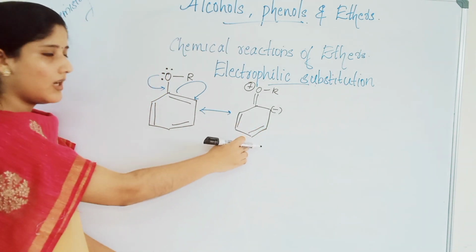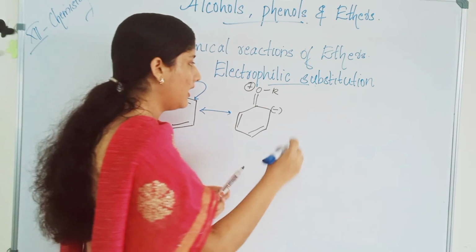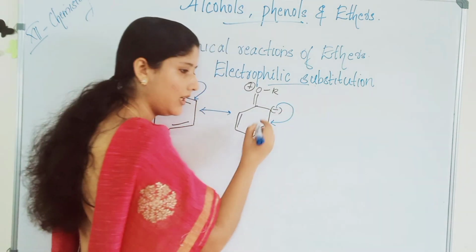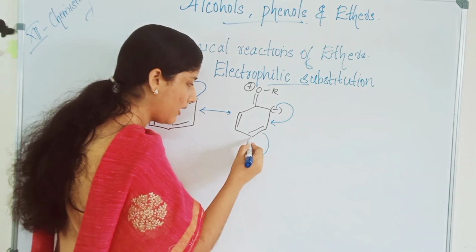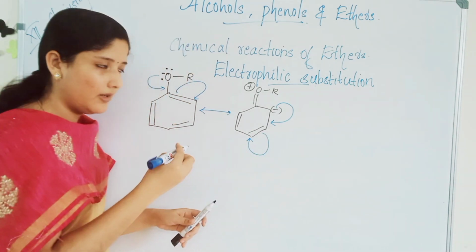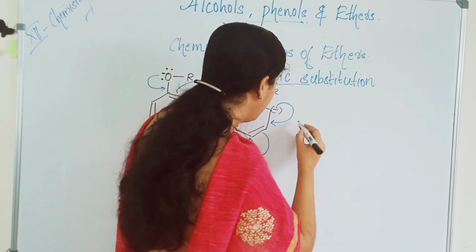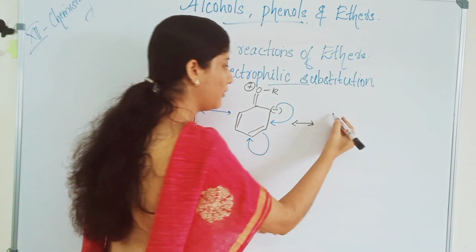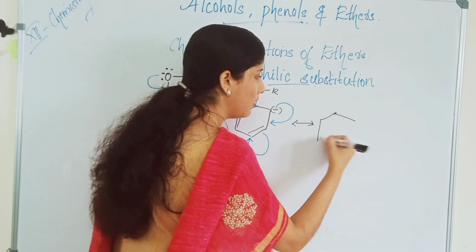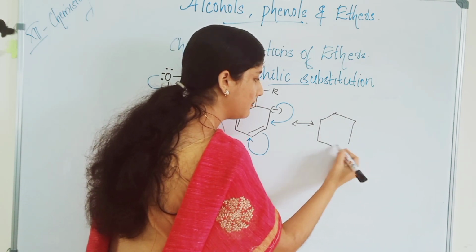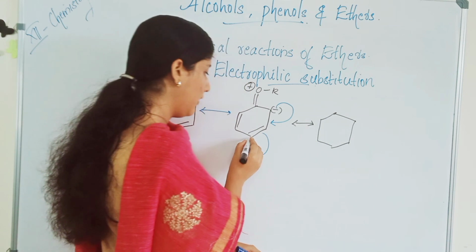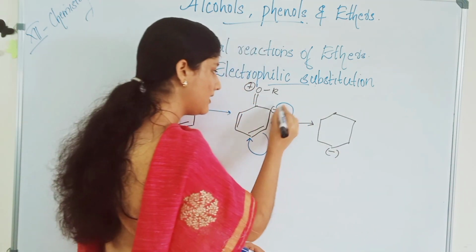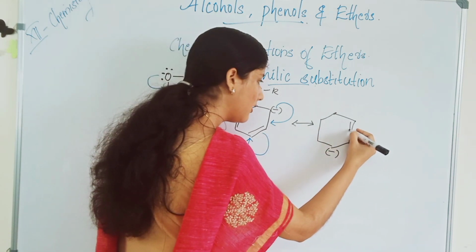This is the transformation. And from here this negative charge migrates to here and this double bond will migrate to this carbon. So the next structure will be, hope it's clear for you, here you will have a negative charge and this negative charge becomes a bond here.